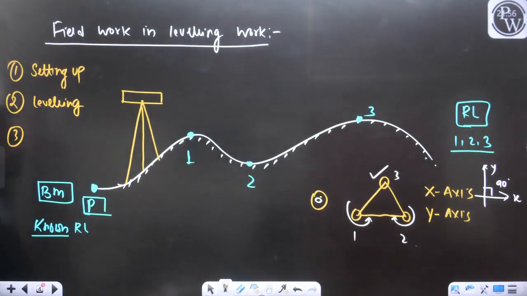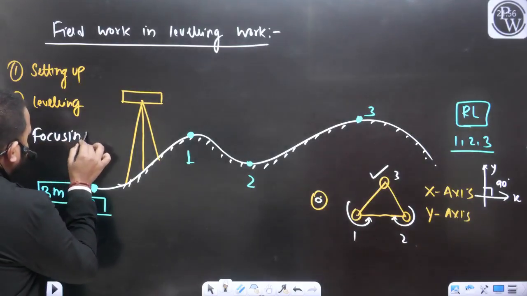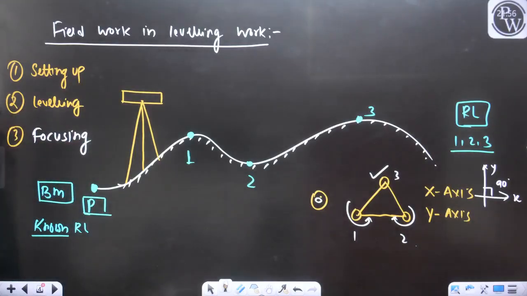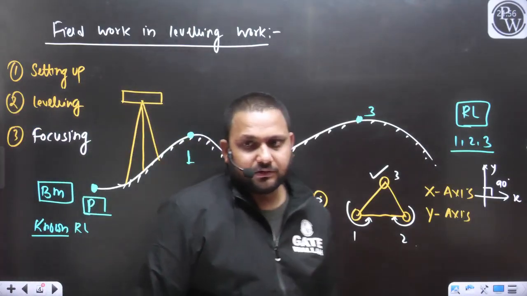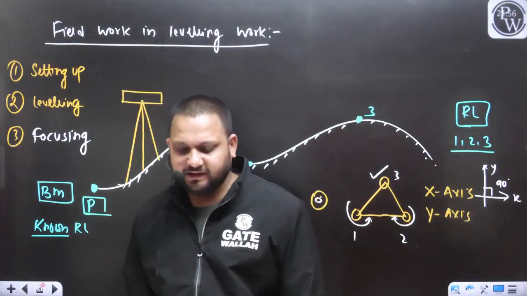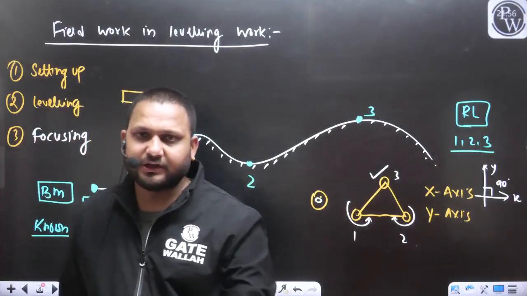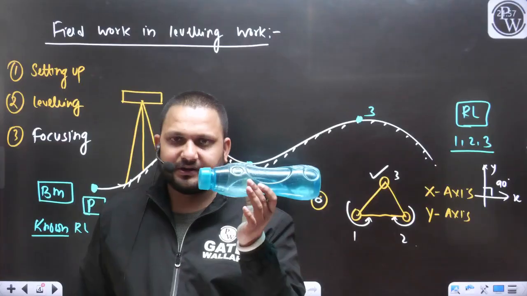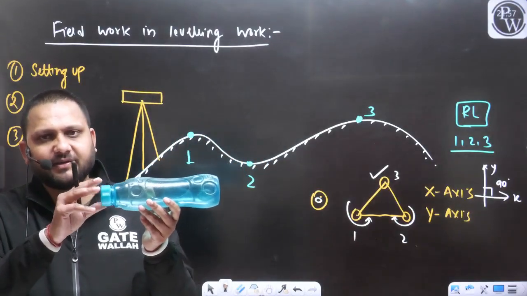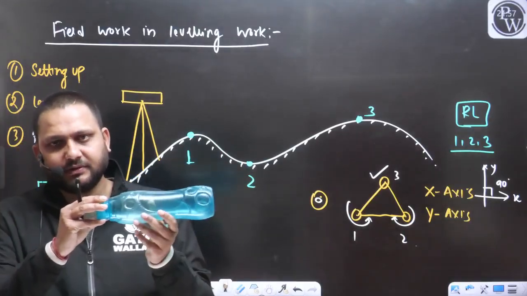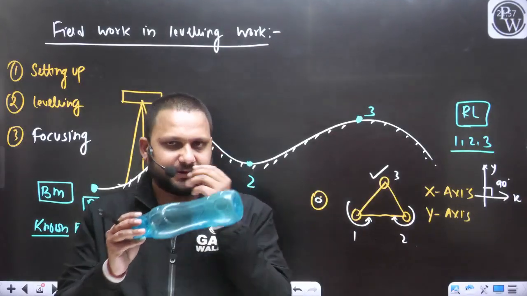Clear. Now the third is focusing. Two types of focusing are required in the case of level work. So let's say this was your telescope. Let us consider this as the telescope. Let's say this is the eyepiece and this is the objective piece. The cap side is the eyepiece and the bottom side is the objective piece.